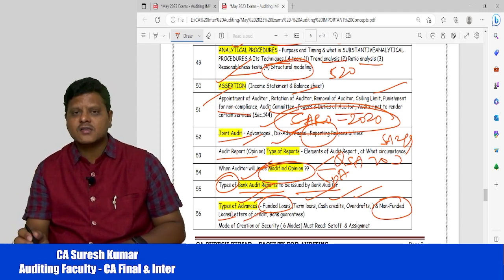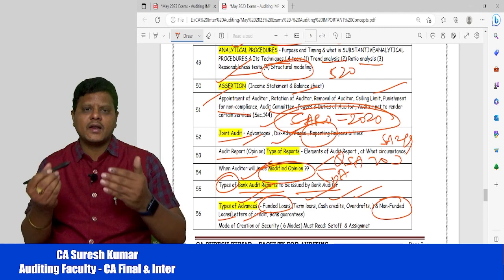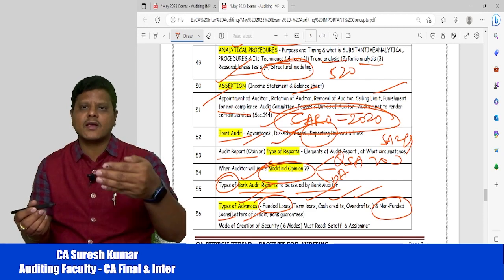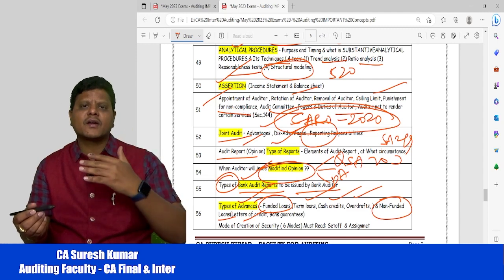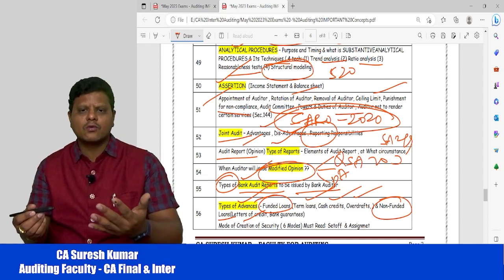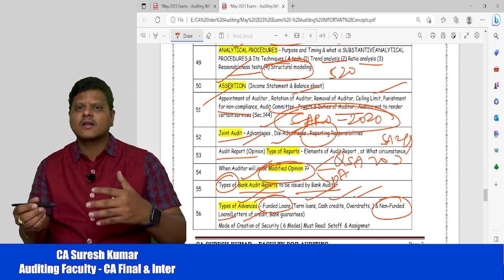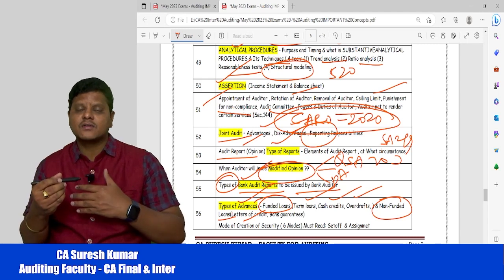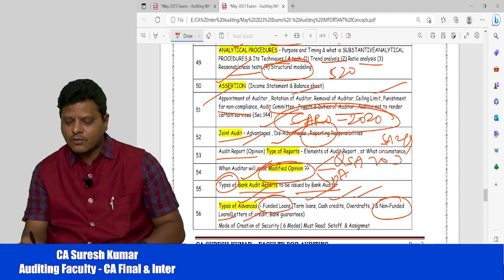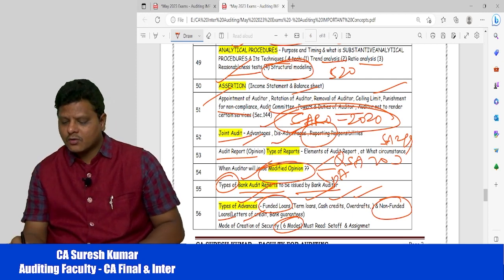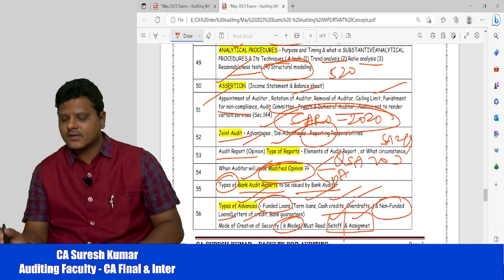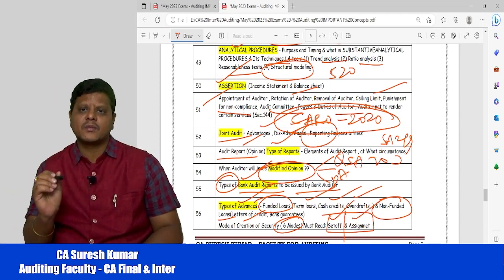Then mode of creation of security. When I want to avail any loan facility from the bank, I have to give security. For this purpose, we have different types of securities. I can hypothecate my goods, I can do pledge. Like that we have different types of securities. In these, we have 6 modes of securities as far as banks are concerned. In that, please prepare and must read 2 important concepts: what is set-off, what is assignment, what is the meaning of set-off, what is the meaning of assignment.